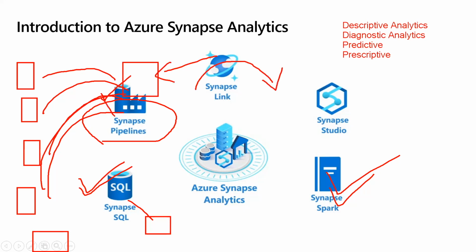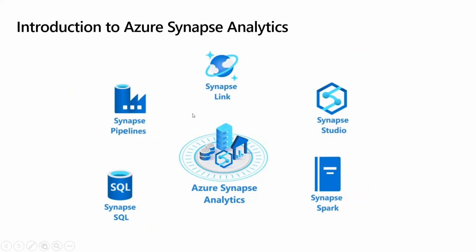So this kind of ETL or ELT pipeline, you can implement using Synapse pipeline. You can orchestrate entire pipelines. So that is what also we are going to cover in upcoming sessions.